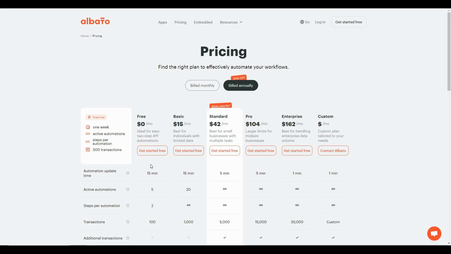Albato also has subscription plans. As you can see, these are the annual plans, and keep in mind that on the annual plans currently there is 20% off going on. There are also monthly plans, as you can see.